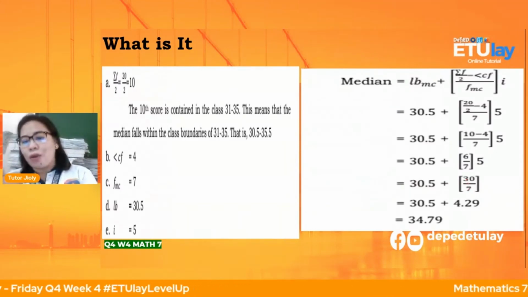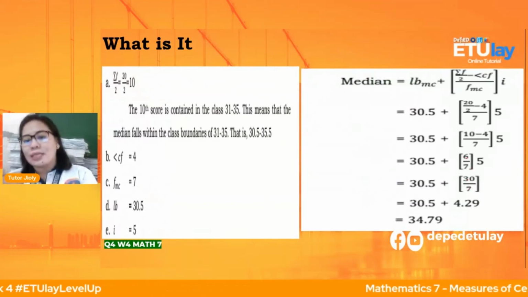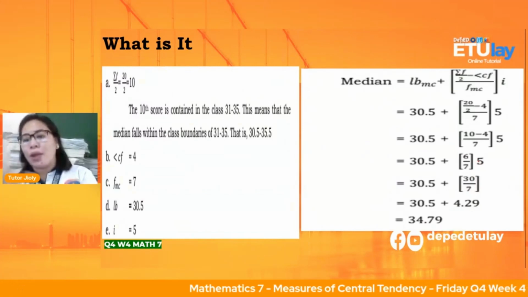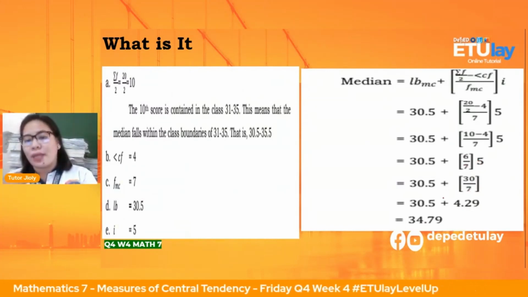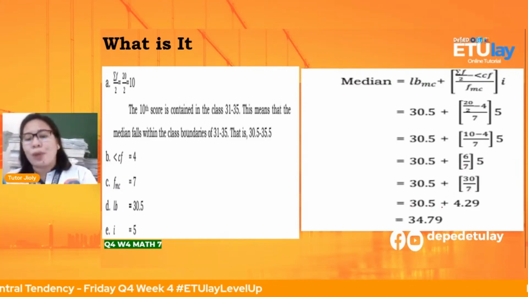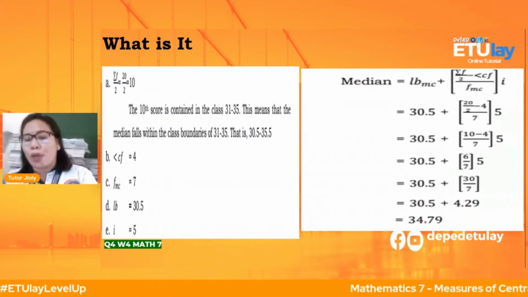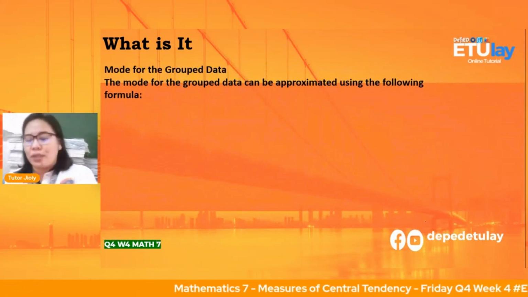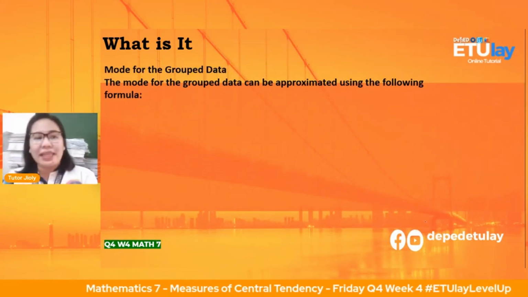Bakit naging 30 over 7? Kasi 6 times 5, that is 30. Automatic anak, pag whole number, ang denominator is 1. So, 7 times 1, that is 7. Then, after that, that is the time that you are going to add. 30.5 plus 4.29, that is 34.79.